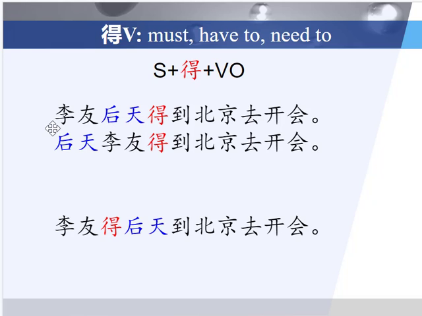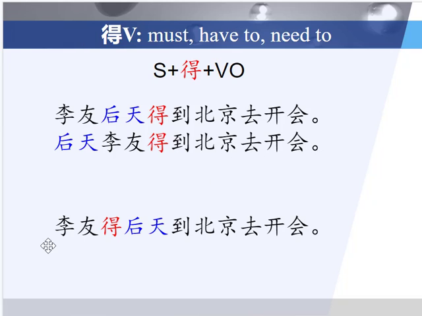Here in these examples, I've added the time component in blue. Let me read the first two. Leo 后天得到北京去开会. 后天 Leo 得到北京去开会. The day after tomorrow, Leo must go to Beijing to attend a meeting. As you recall in step vo, the time can be placed either after the subject or before the subject without changing the meaning. So these two are exactly the same. On the day after tomorrow, Leo must do something. And what is the thing that she must do? She must 到北京去开会. She must go to Beijing to attend a meeting.